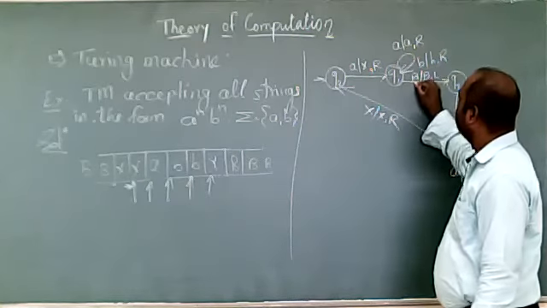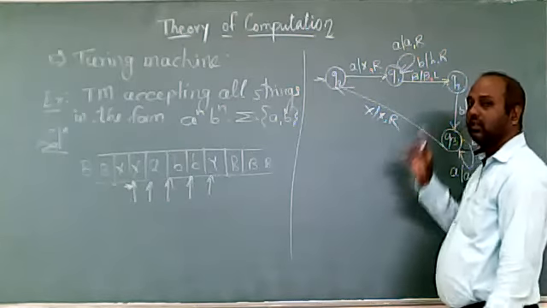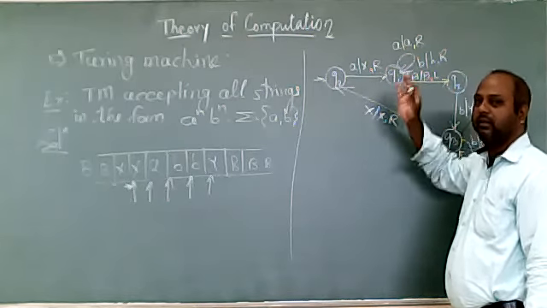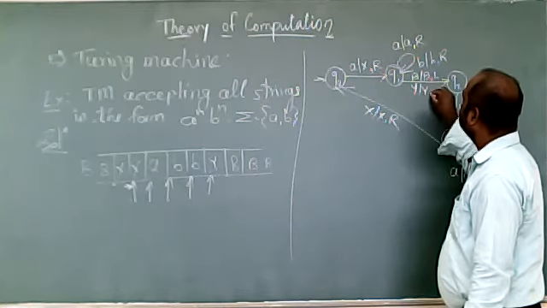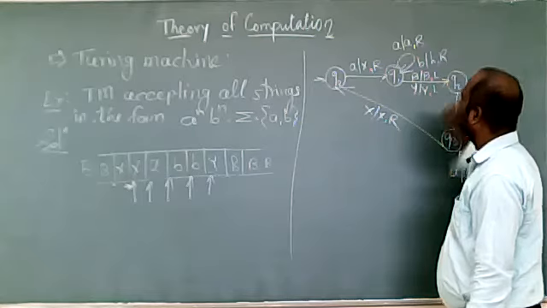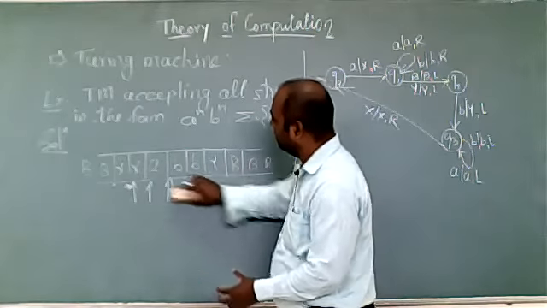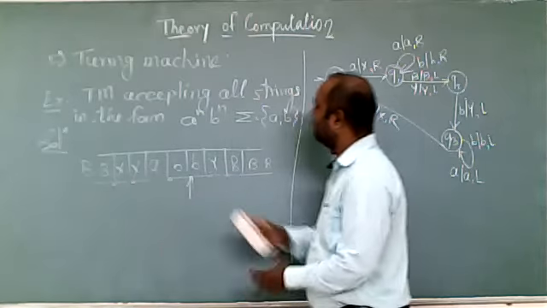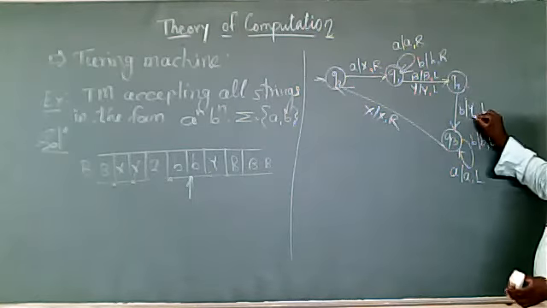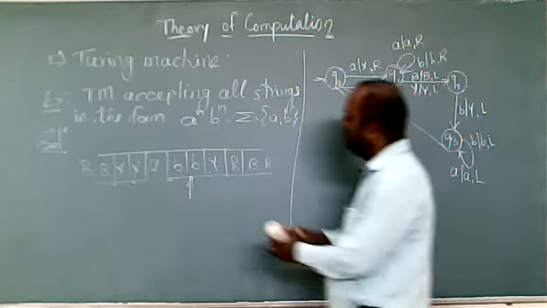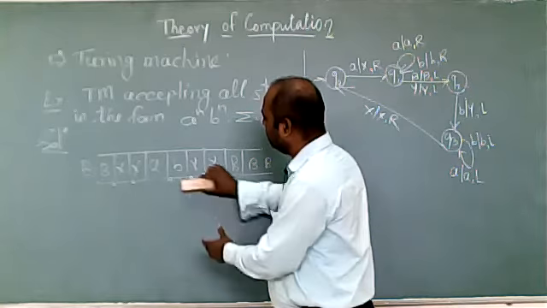So all the A's we keep. Previously, this blank was replaced with blank and left. That will be the initial condition. After the first B replacement, instead of B we'll get this Y. Replace this Y with Y and change the direction to left. This B as it is, change the direction. Now here, at Q2, what will we get? B. So B replace with Y and left. This B replace with Y and left.